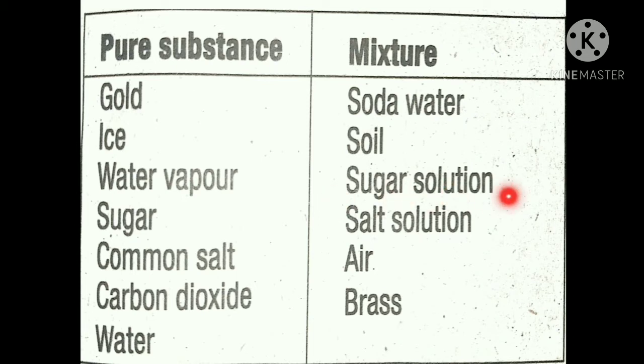Next one, the sugar solution. Sugar solution has sugar and water. Next, the salt solution also has salt and water. Next one is the air. Air has different types of gases.